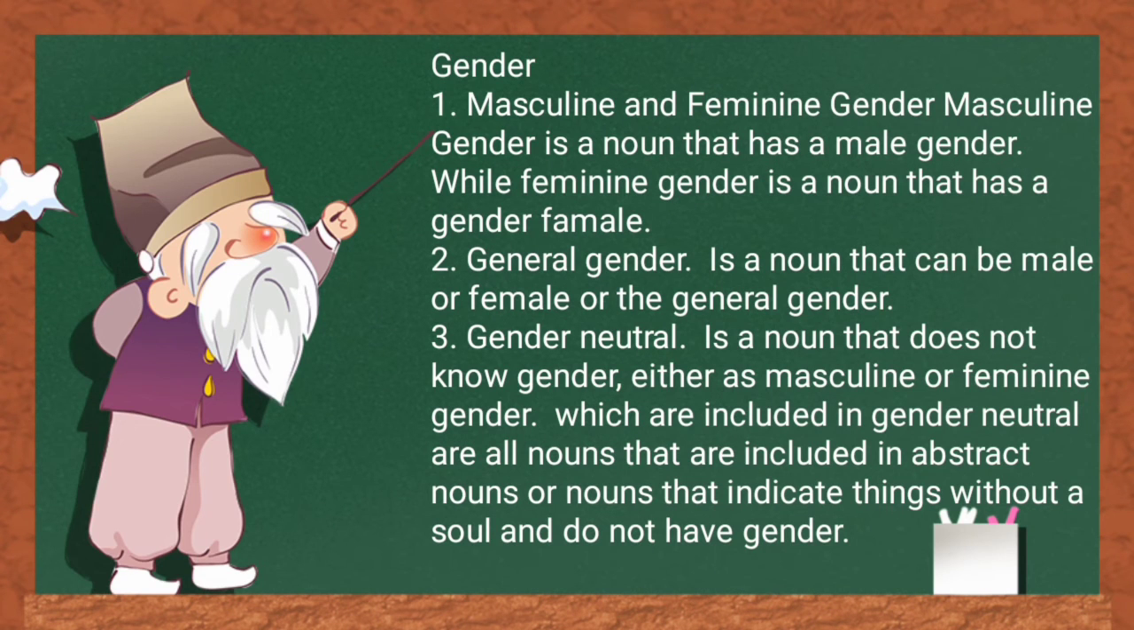Gender. Number 1. Masculine and feminine gender. Masculine gender is a noun that has a male gender, while feminine gender is a noun that has a female gender. Number 2. Common gender. Common gender is a noun that can be male or female. Number 3. Gender neuter